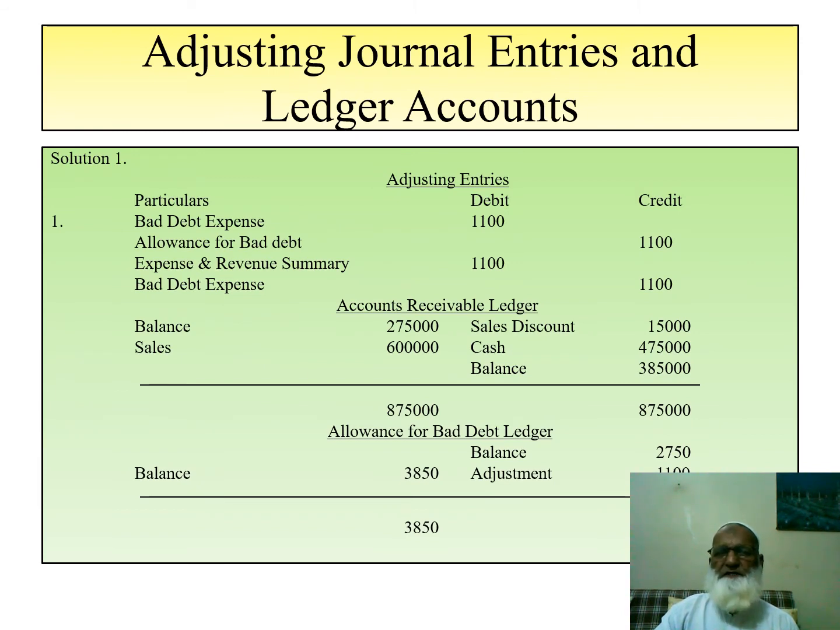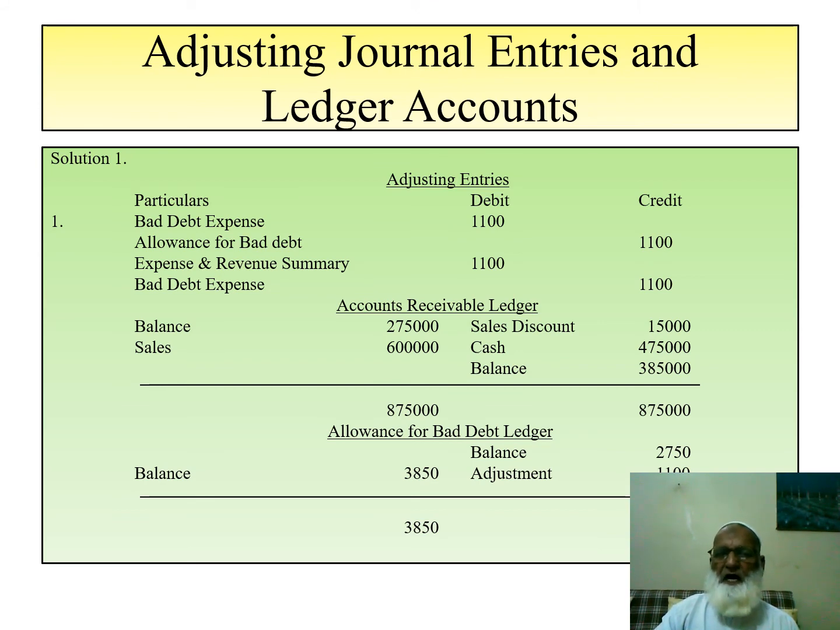These are the adjusting entries. Bad debt expense is debited and allowance for bad debt is credited. To close the bad debt expense account, expense and revenue summary is debited and bad debt expense is credited. This is the closing journal entry for the bad debt expense account.